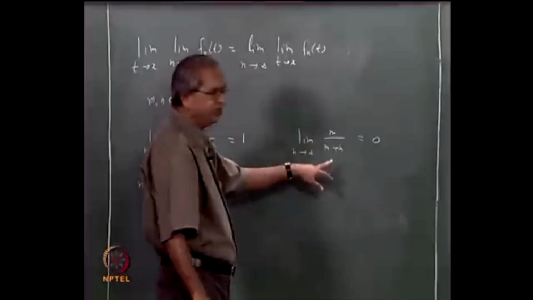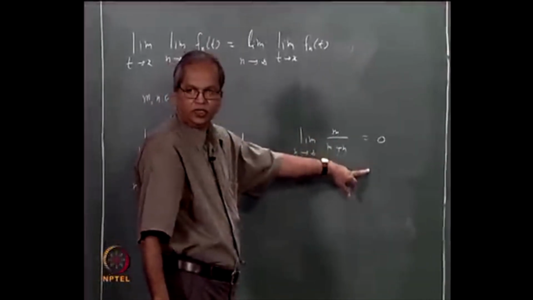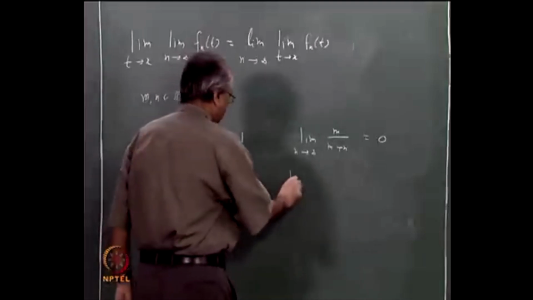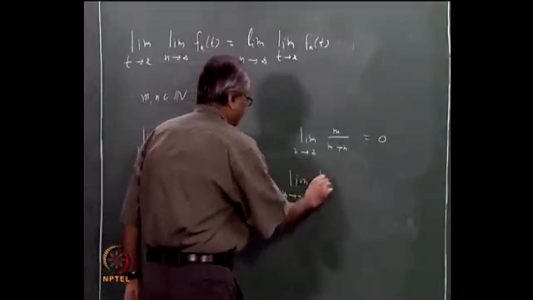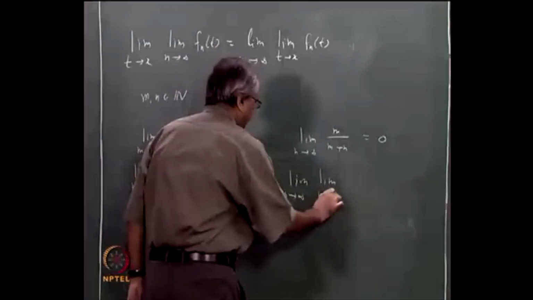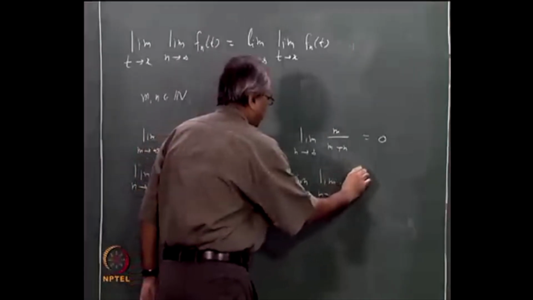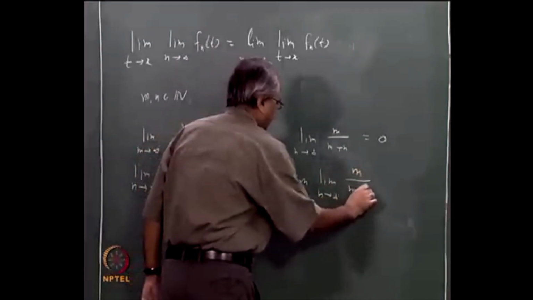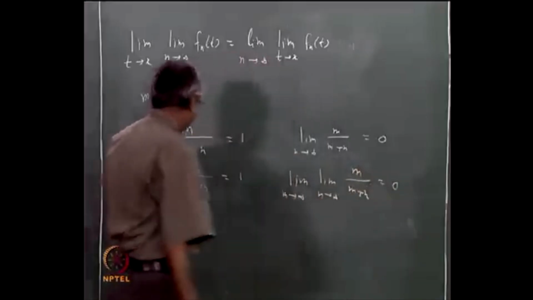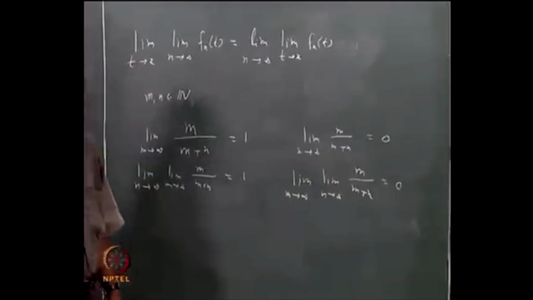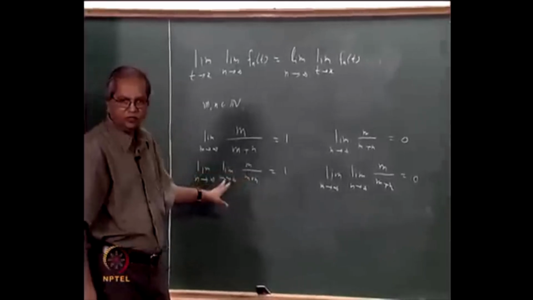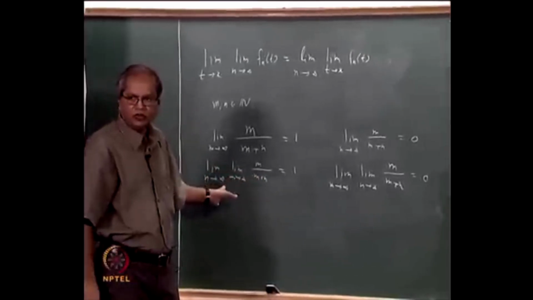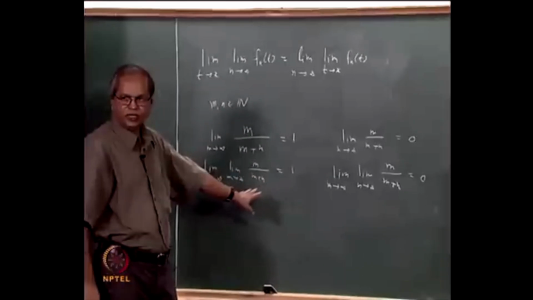So if you now let m tend to infinity, you are going to get 0. So limit m tends to infinity and limit n tends to infinity of m by m plus n, that is 0. So the same quantity m by m plus n, if you take the limits in two different orders, you may get different limits.